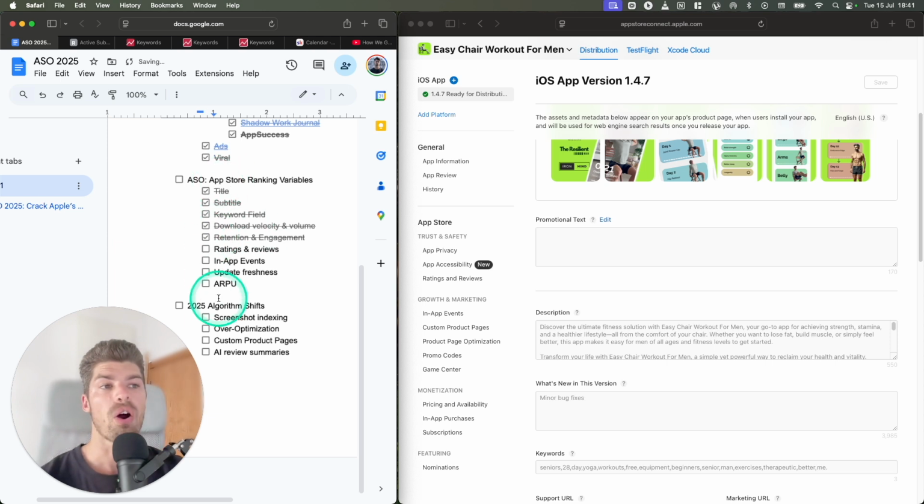By the way, these are in order of priority. So having the clean title and subtitle is more important than having some of the retention. Of course, these are not apples to apples comparison, but more or less gives you an idea what to focus on. Ratings and reviews are obviously another huge one.